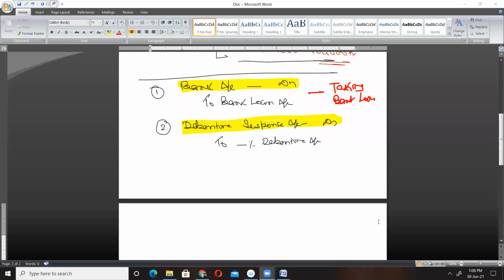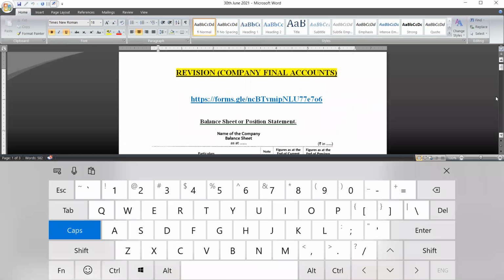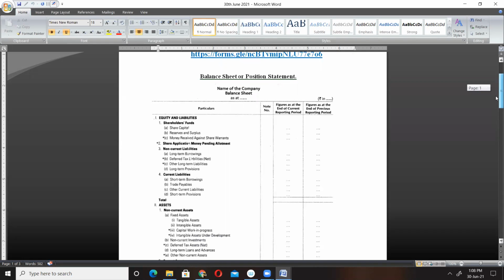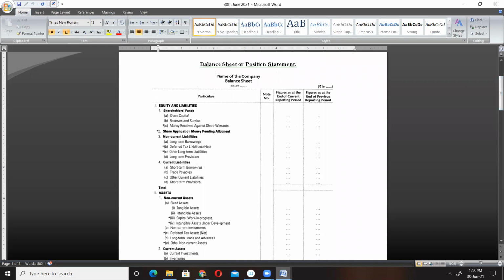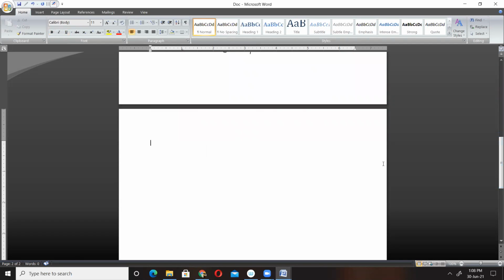So, any idea about final account of a company? Of course you should have, because we have already completed this. Final account of companies is nothing but the end statement. These are the financial statements which are prepared at the end of the financial year, termed as the final account of a company.